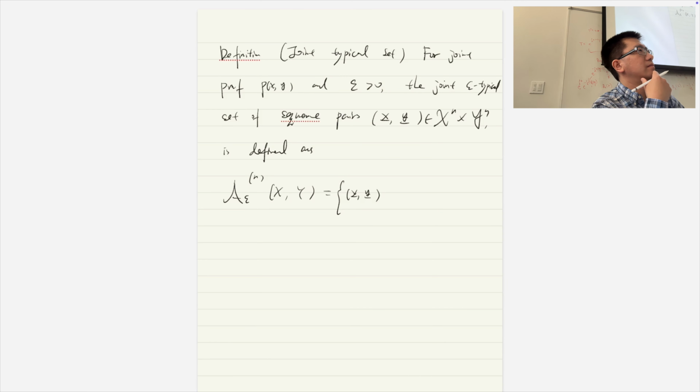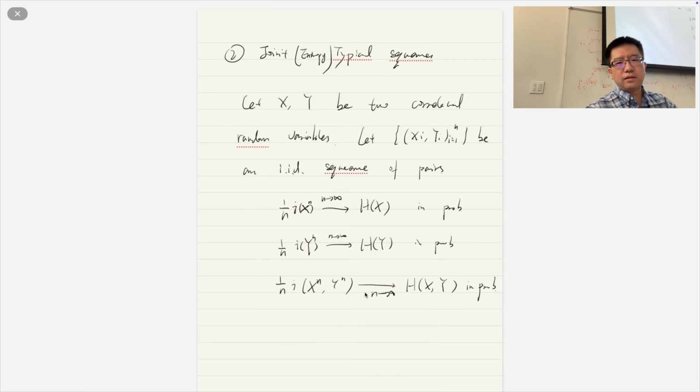Take a guess. All of them? That's a good guess. Why? Is it a pure guess or do you have some reasons? Yeah, it's not very hard to see.